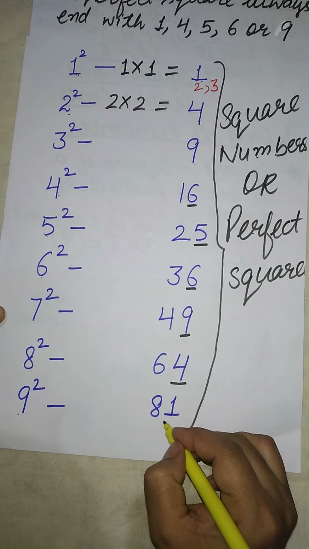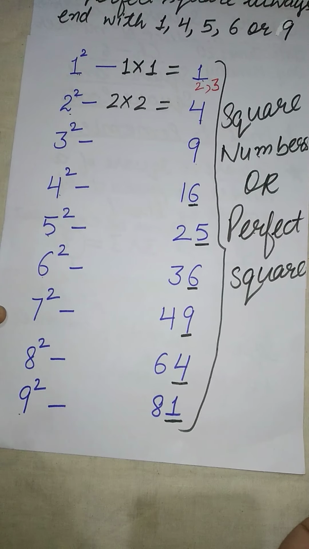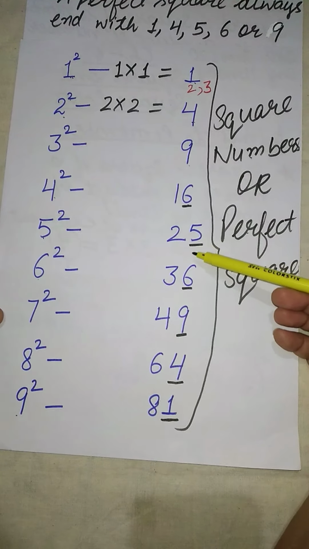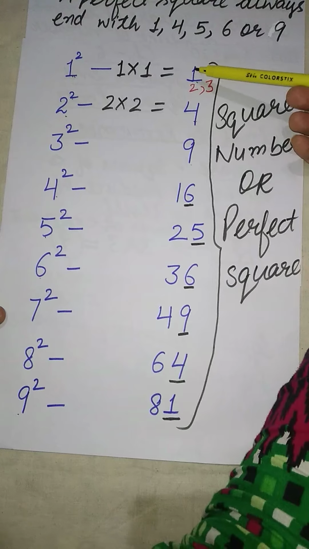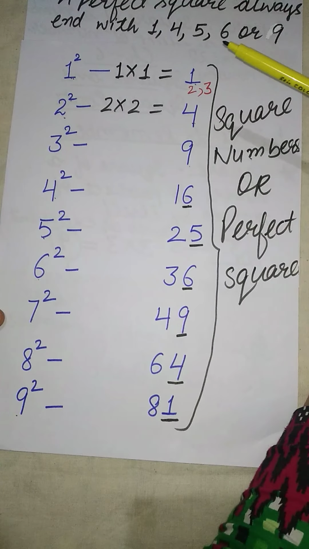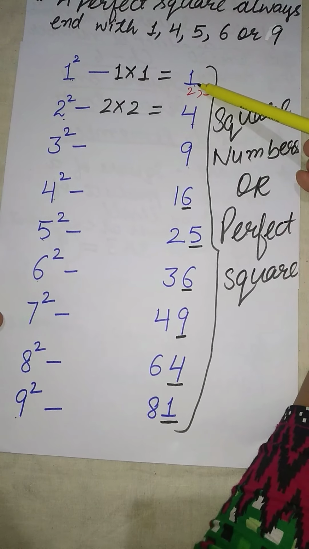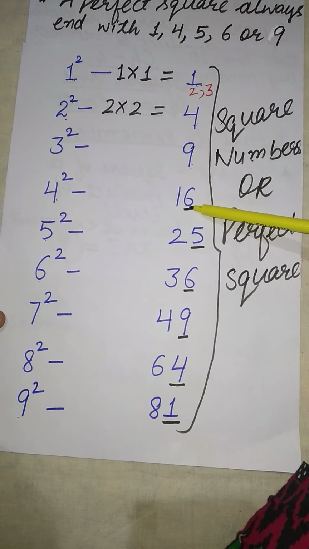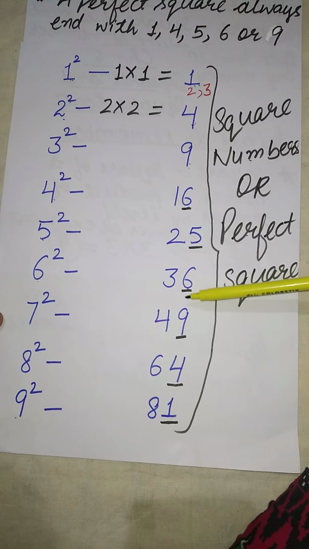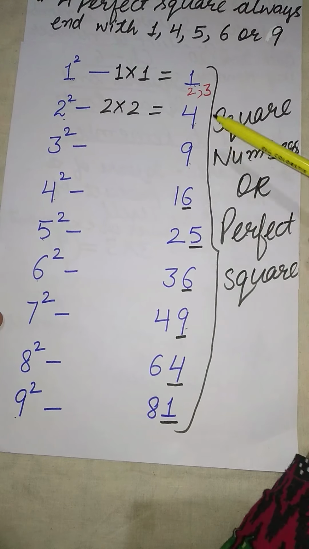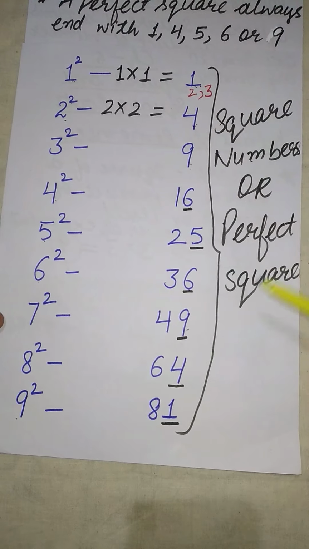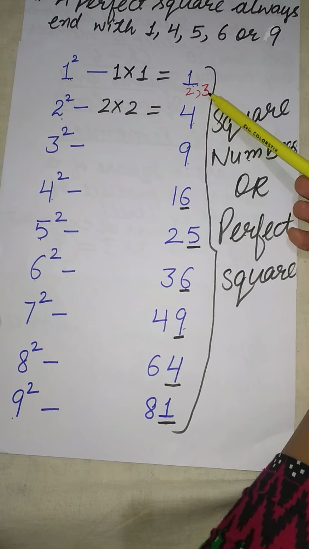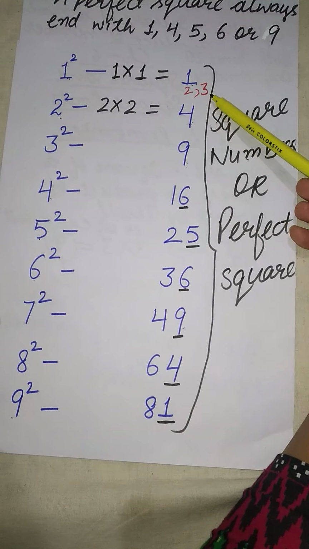Square of 9 is 81 and the unit digit is 1. You can see from these numbers that all the perfect squares end with 1, 4, 9, 6, 5. Here there is no 2, 3, 7, 8.